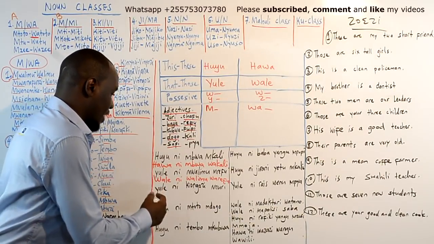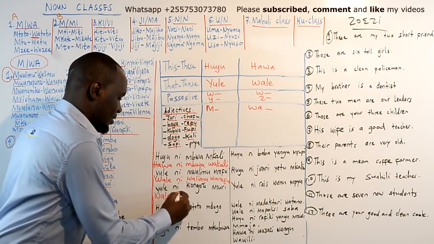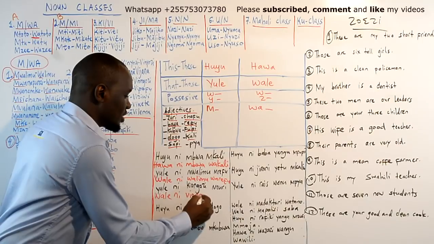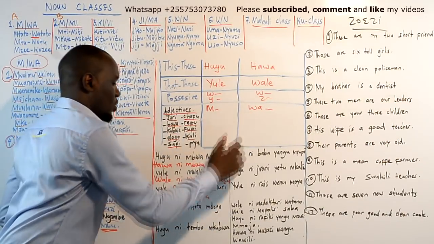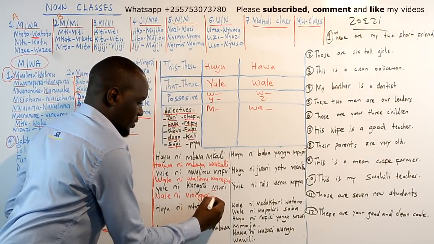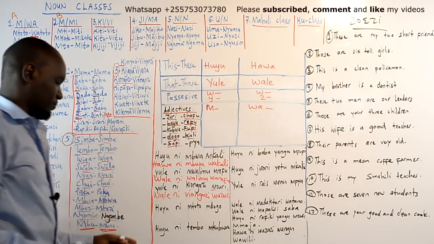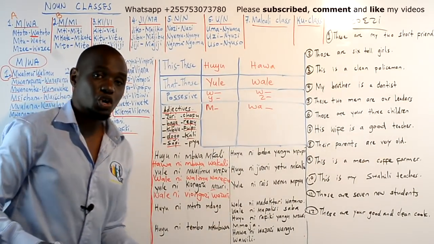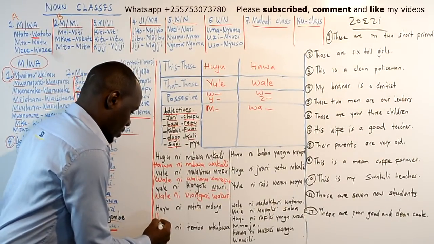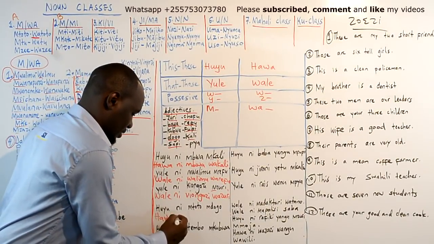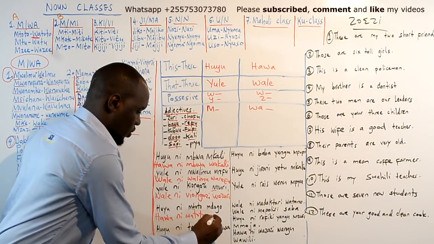How do you say those are good leaders? It will be wale ni viongozi. So mzuri is one, plural will be wazuri. Huyu ni mtoto mdogo. Many will be hawa ni watoto wadogo.